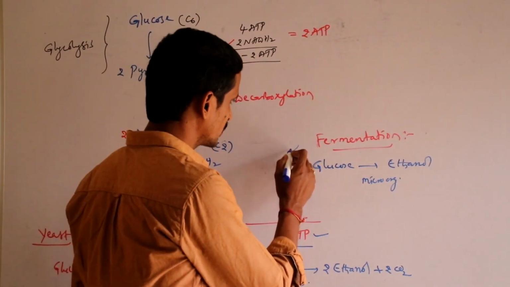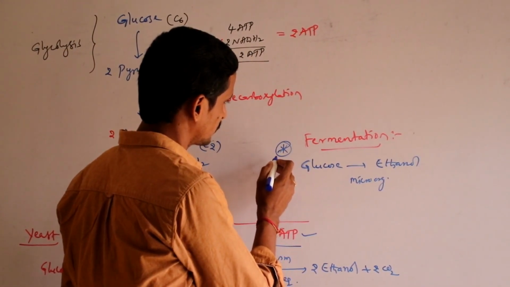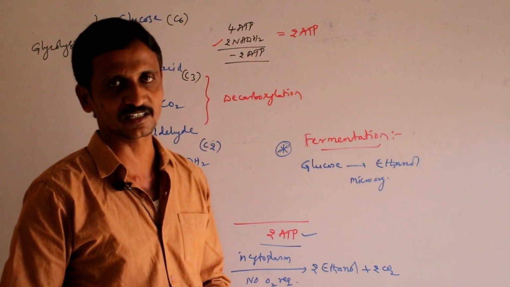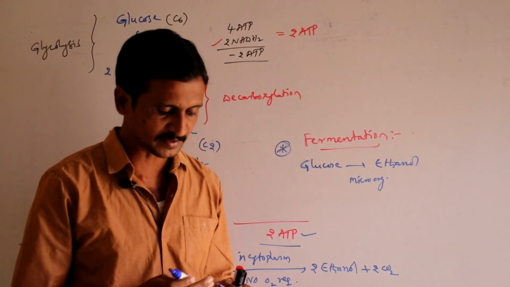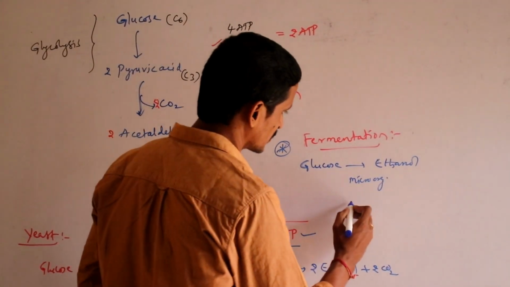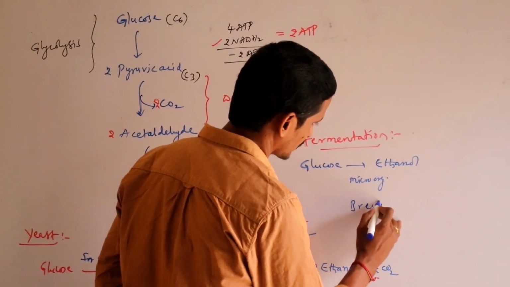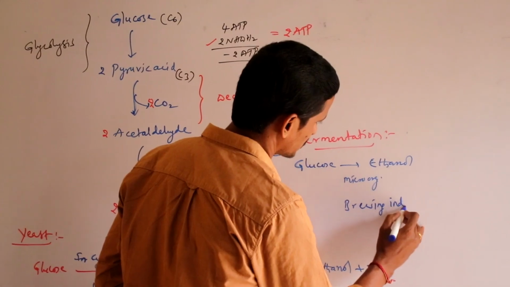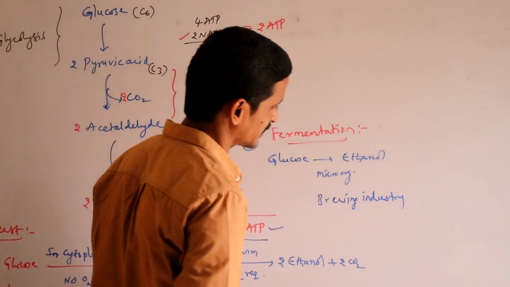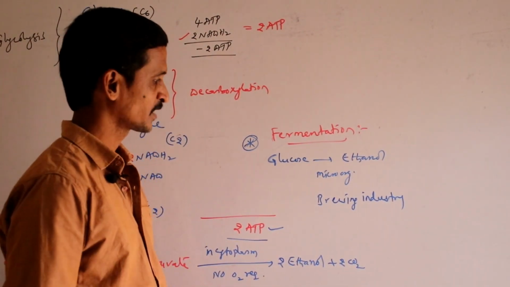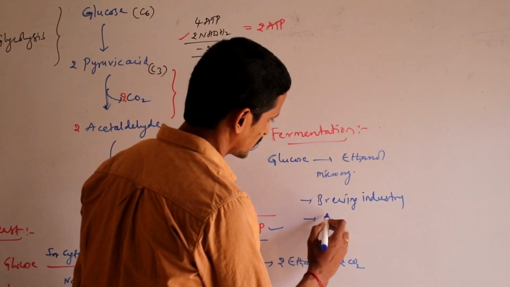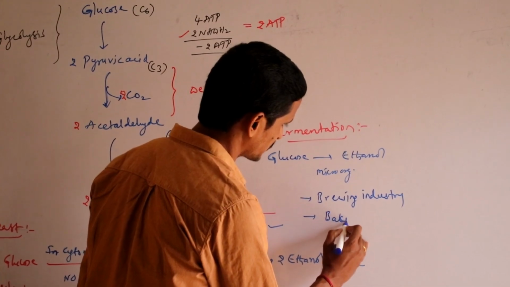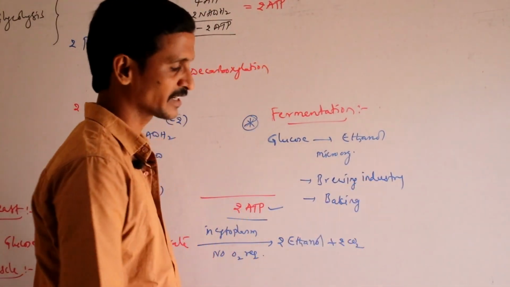Then you need to remember where in daily life we use fermentation. Fermentation is used in the brewing industry, that means in the production of wine, whiskey, beer. The same fermentation is used in the baking industry, for bread making.